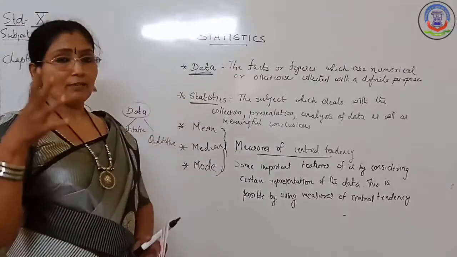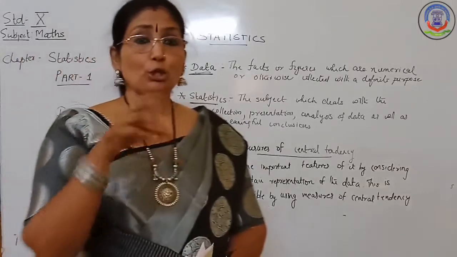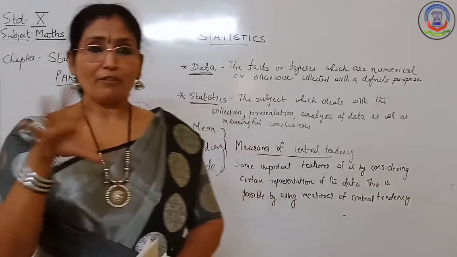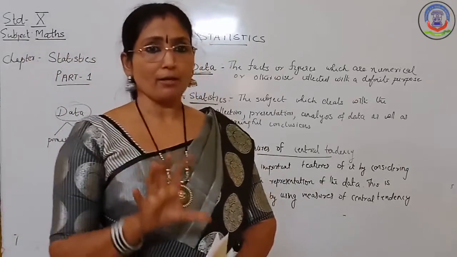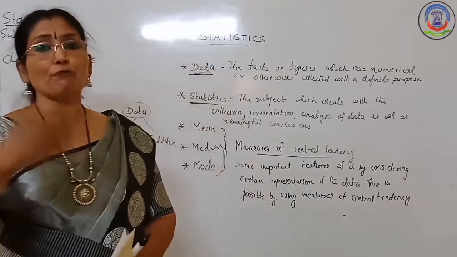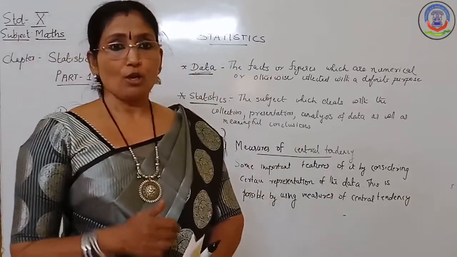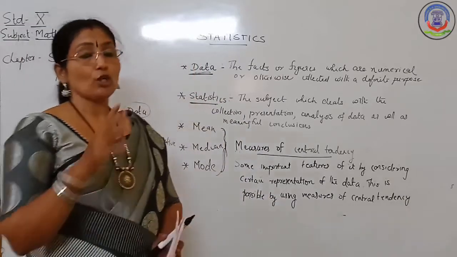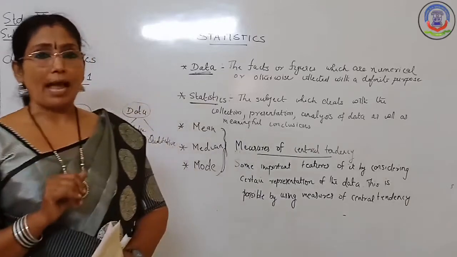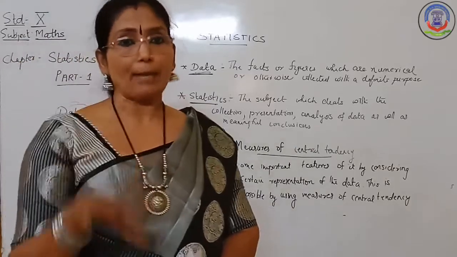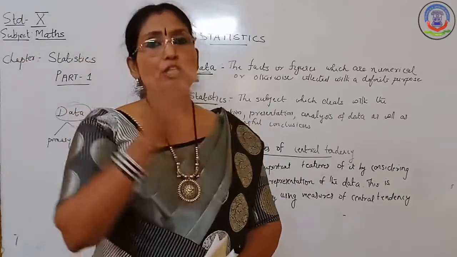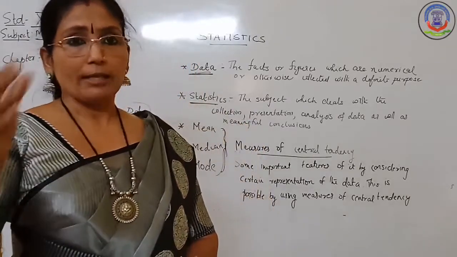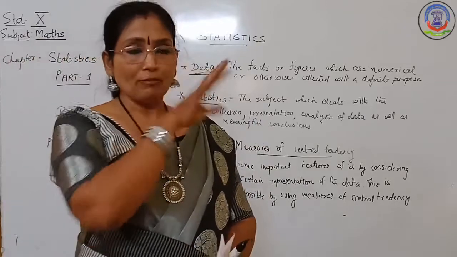Next, once you have collected the data, you have to present it. The investigator has to present it in a good manner so that everyone gets meaningful information from that data. For that purpose, you make it in tabular form, a frequency table. That means how many observations there are, and how many times each observation repeats, which is called frequency. That we tabulate.